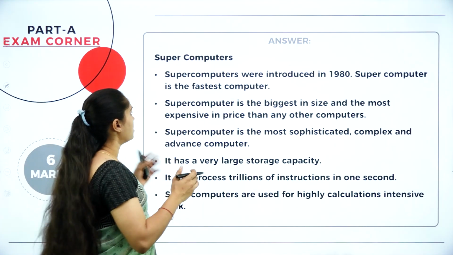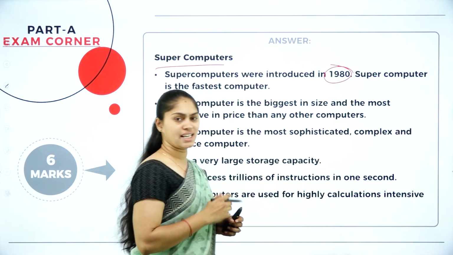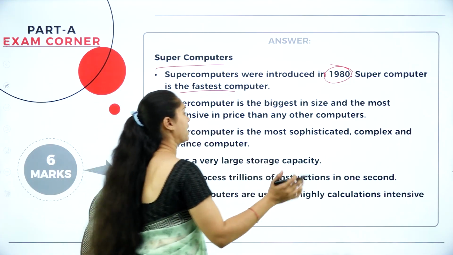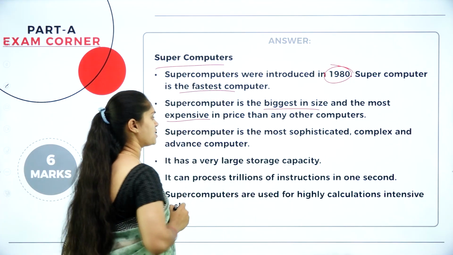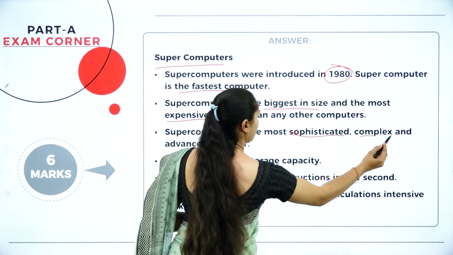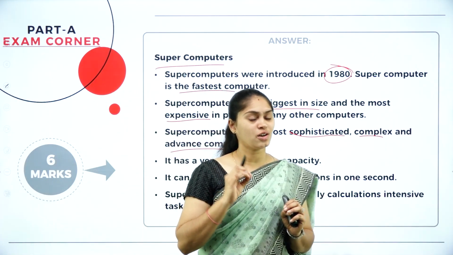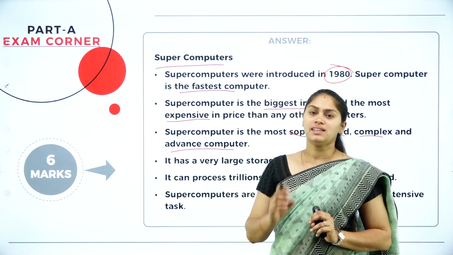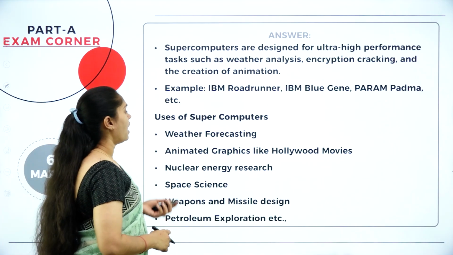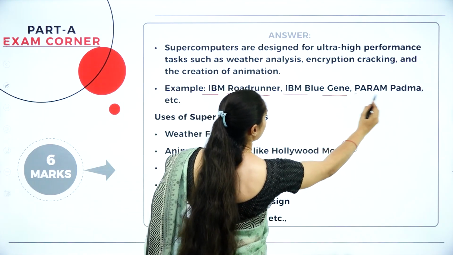At last, what we have? The supercomputer, the fastest computer, which was invented in the year 1980, and supercomputers as of now are the fastest computers, biggest in size and most expensive in price than any other computer here. It is also a more sophisticated, complex and advanced computer. Not all users can use this. In order to use a supercomputer, you must have thorough knowledge, and you should be trained. Some examples are IBM Roadrunner, IBM Blue Gene, Param Padma.